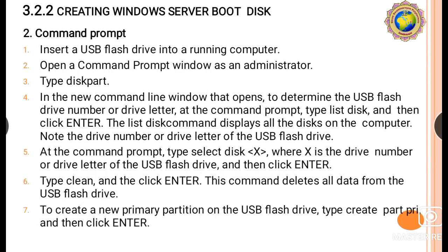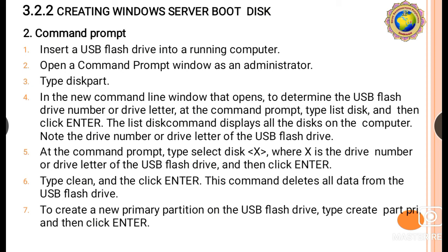Okay. Next, command prompt. We can also use command prompt for creating a Windows Server bootable disk. Open command prompt from the search tab, then insert a USB flash drive into a running computer system.